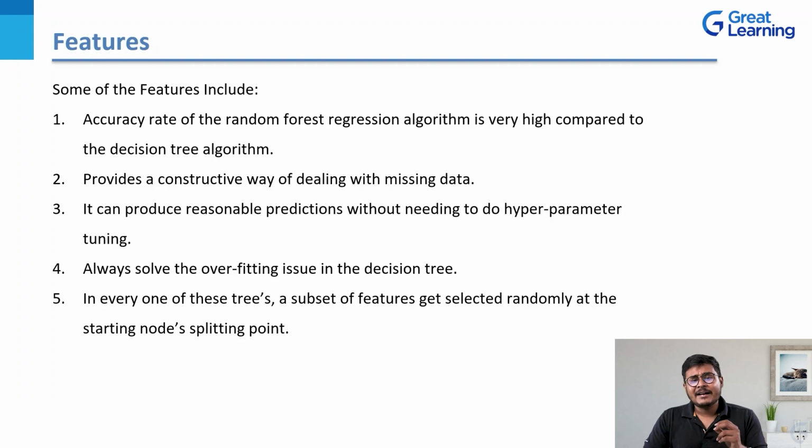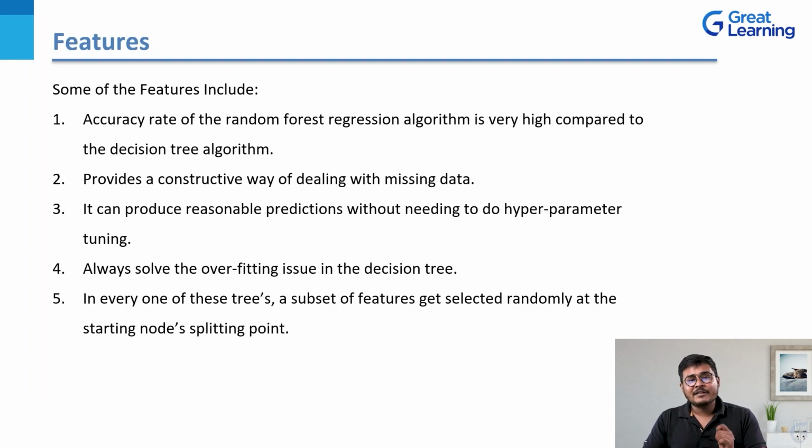The next point is that it can produce reasonable predictions without a need for hyperparameter tuning. And then it always solves for the overfitting issue in the decision tree. So let's say your decision tree has overfitting, right? Once you apply the random forest regression algorithm, it is going to solve for that particular part.